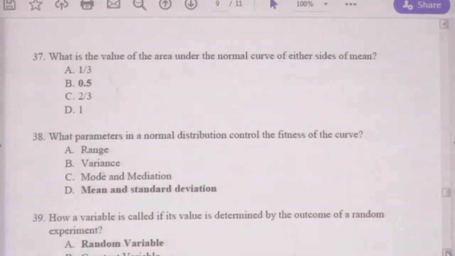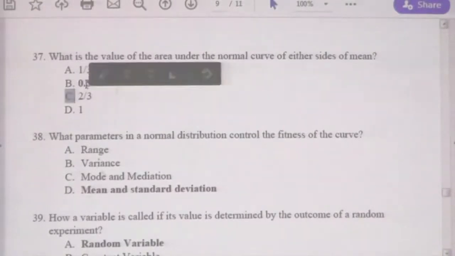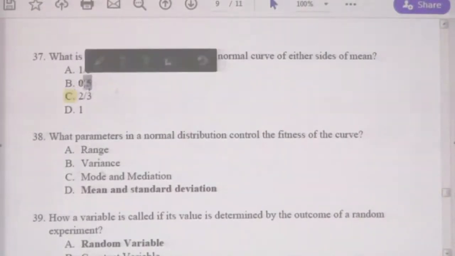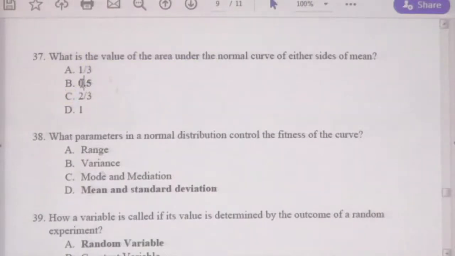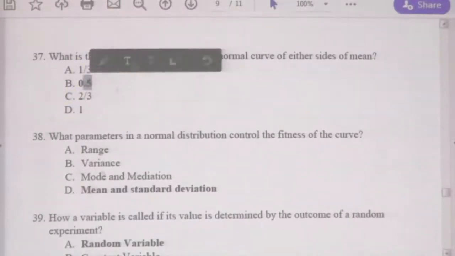Therefore, for normally distributed data, what is the value of the area under the normal curve on either the right hand side or left hand side? It is 50% or 0.5, right.